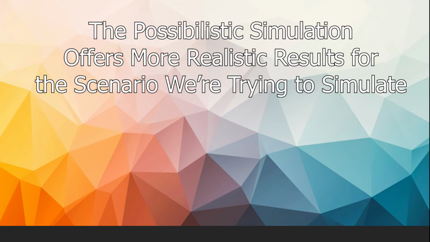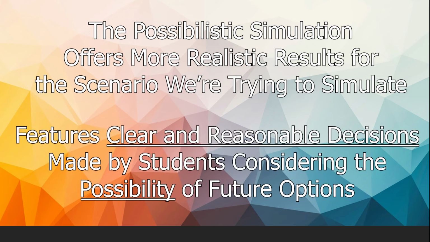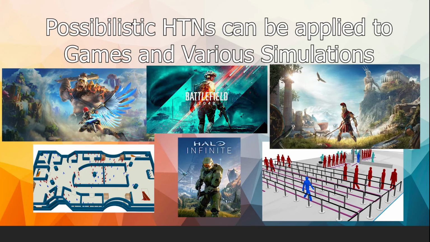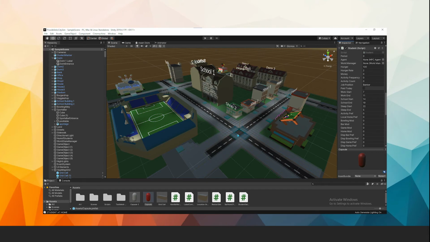I believe this because the possibilistic version results in more believable heat map traffic, and it also features clear and reasonable decisions made by students considering the possibility of future options. I believe this framework can be used specifically in games and simulations, since this demo has been successfully implemented in Unity, which is a popular modern game engine.